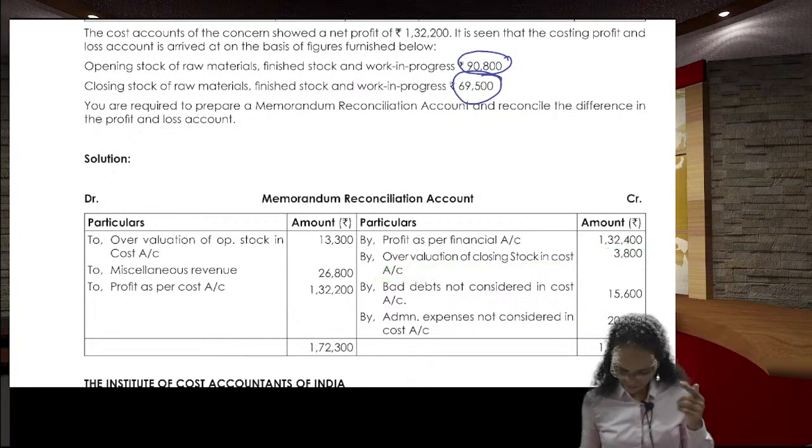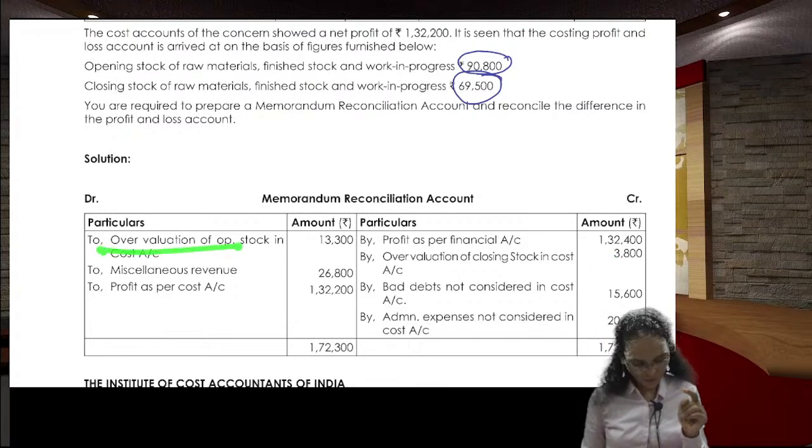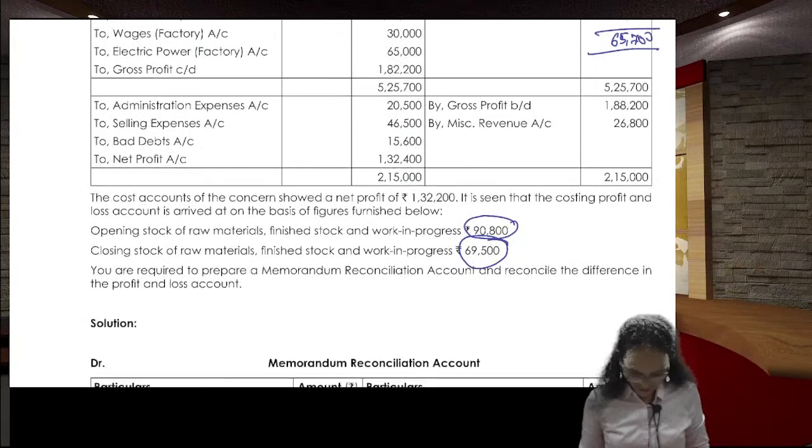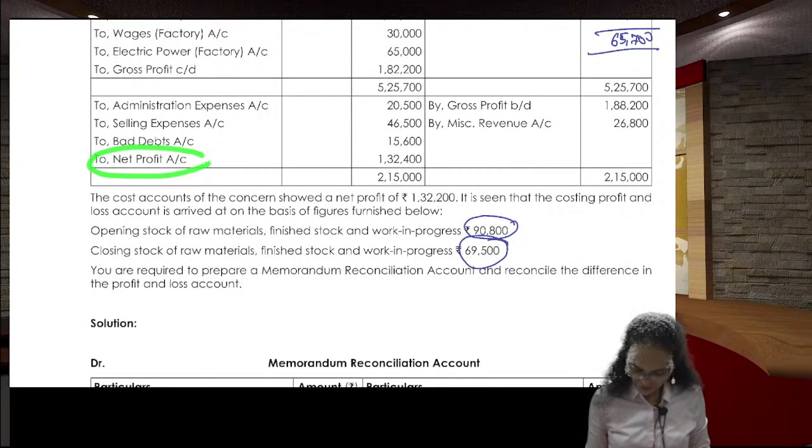So the difference between these two is how much? 65,700 minus 69,500, that is nothing but 3,800 rupees is the amount. This is the opening overvaluation, this is a closing overvaluation. Right. Next one. Here, financial profit is 1,32,400.